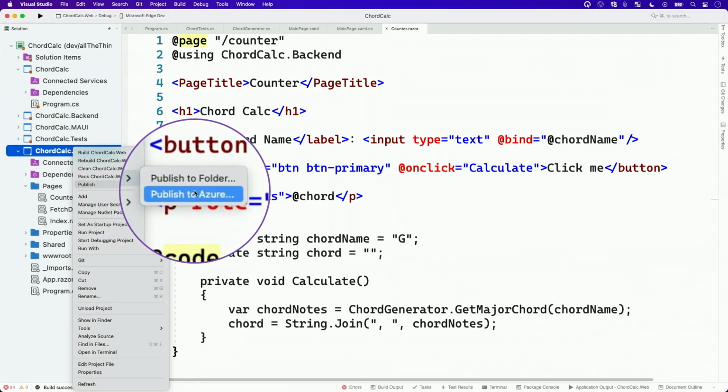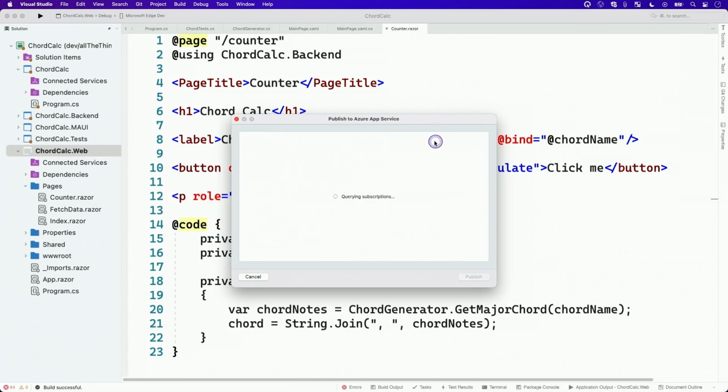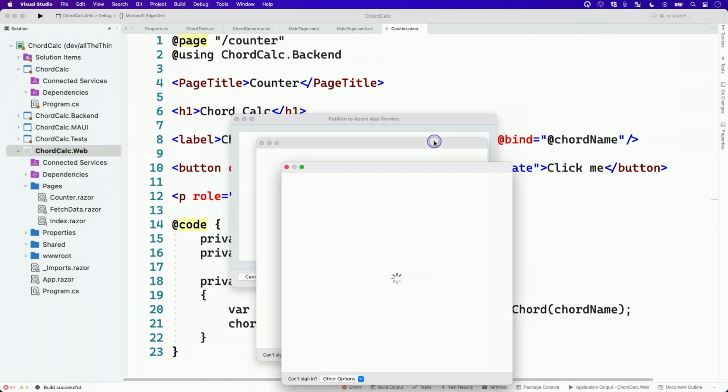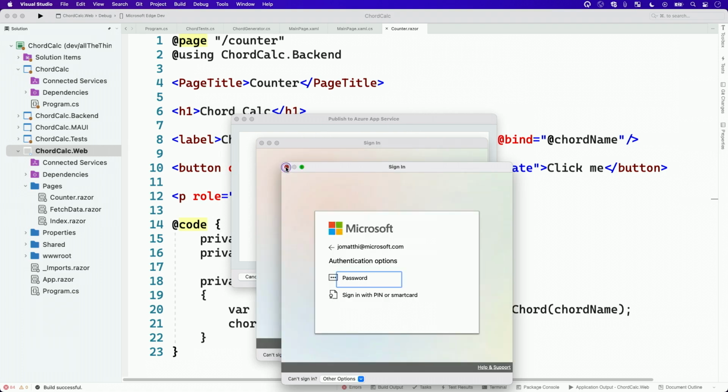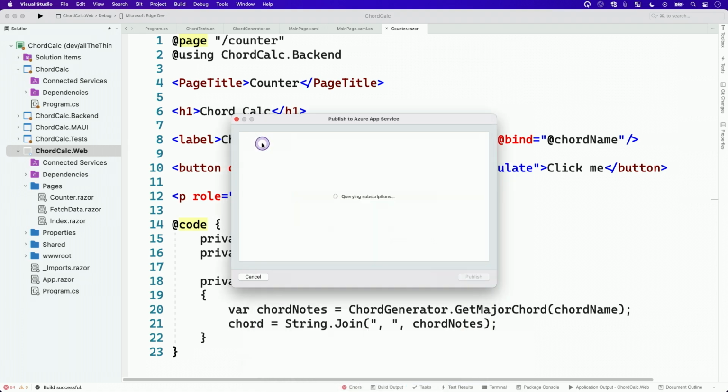I don't need to go all the way with this, but I can show you what the dialog looks like. But you can get the idea. This would be able to deploy an app service using your code. We're not going to get into authentication right now. We'll just close that.